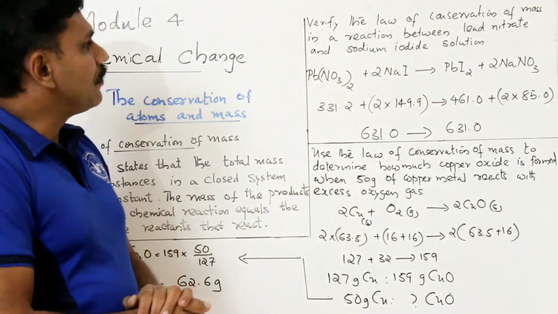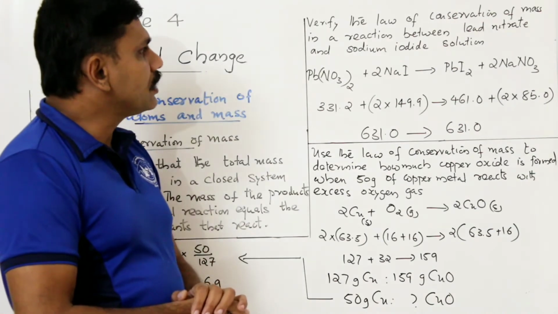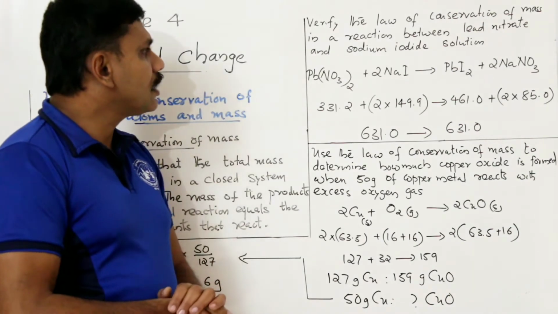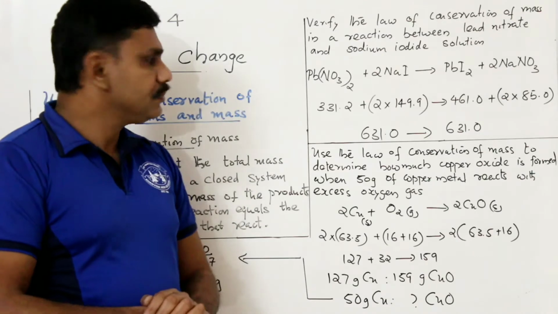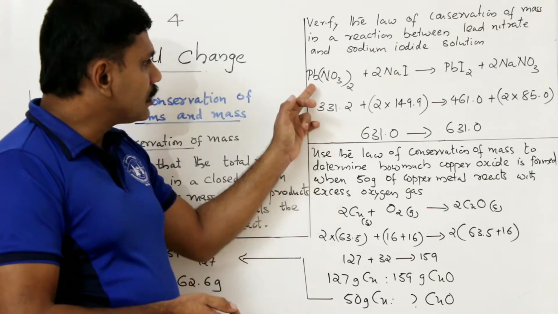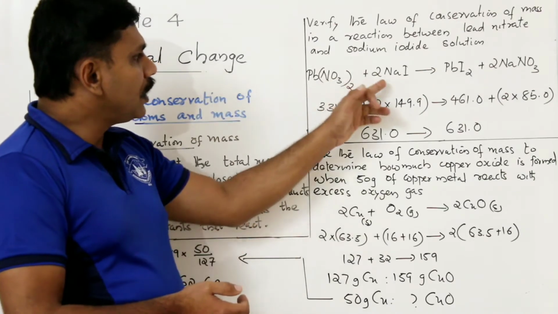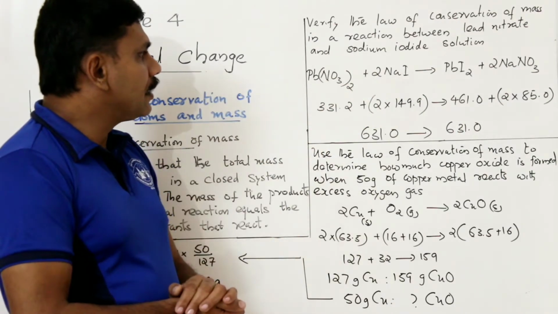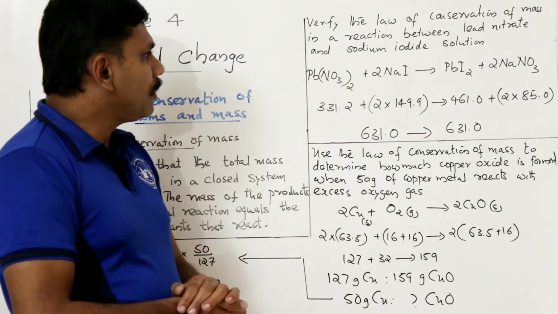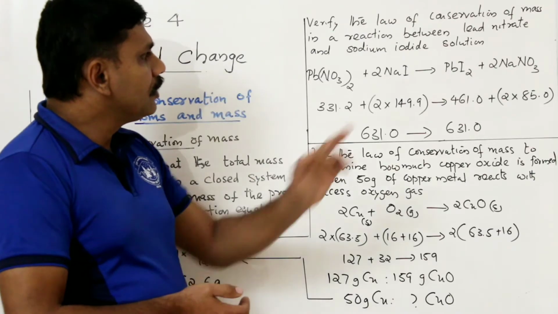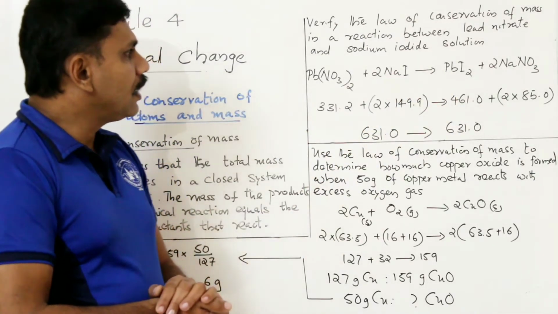Verify the law of conservation of mass in a reaction between lead nitrate and sodium iodide solution. Lead nitrate, Pb(NO3)2, plus 2NaI, that is sodium iodide, giving PbI2 plus NaNO3.